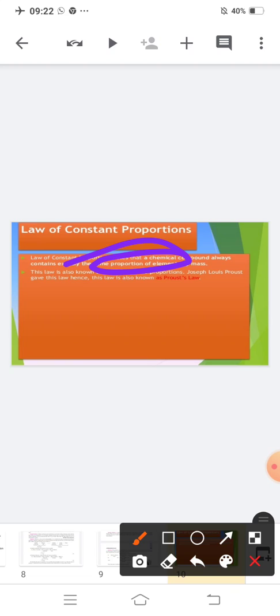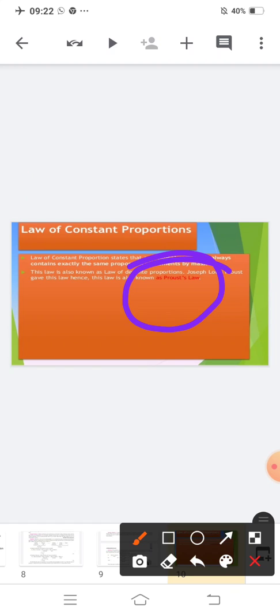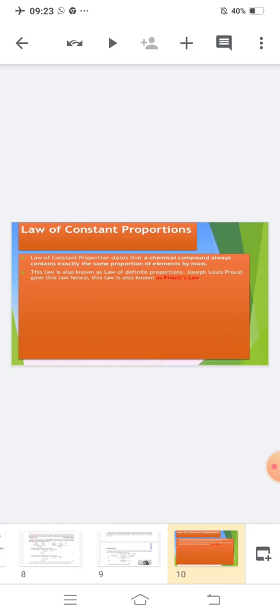Okay, and who invented this law? George Louis Proust gave this law. Hence, this law is also known as Proust's law. Is this clear to you? I am reading this once more. Listen carefully. The law of constant proportion states that a chemical compound always contains exactly the same proportion of elements by mass. This law is also known as the law of definite proportion, and also as Proust's law. Why? Because who invented this law? Proust, George Louis Proust. Is this clear to you?